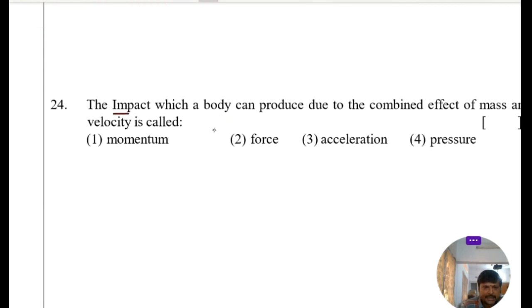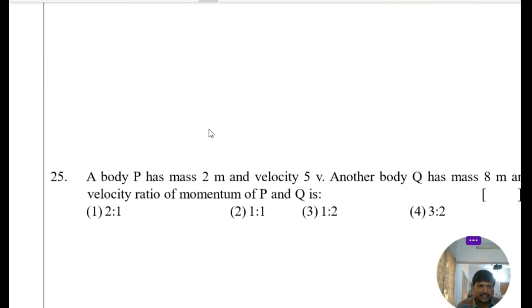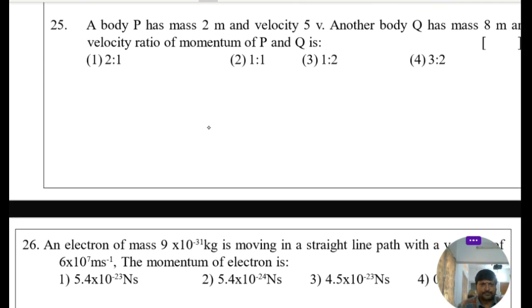The impact which a body can produce due to combined effect of mass and velocity. So the impact due to combined effect of mass and velocity is called momentum. I already know momentum is nothing but the total amount of motion contained in a body. It depends on mass and velocity, that is momentum. So for 24, option 1 is the right answer. Let's go to 25th question.